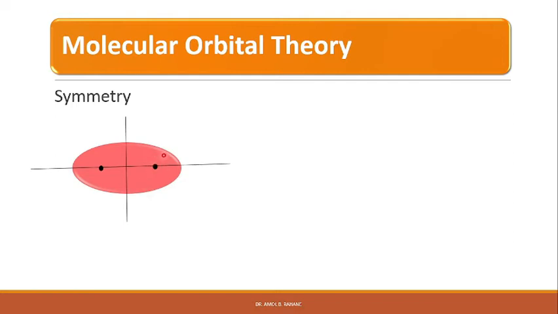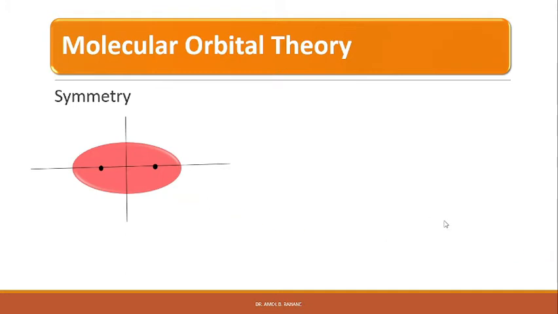Such a process is known as the inversion process, and molecular properties such as electron density, force fields, etc., are unchanged by inversion.